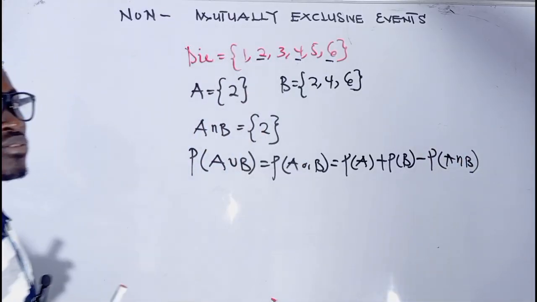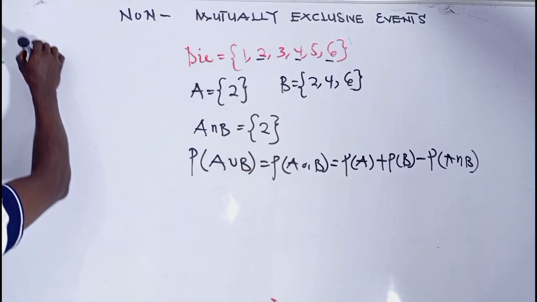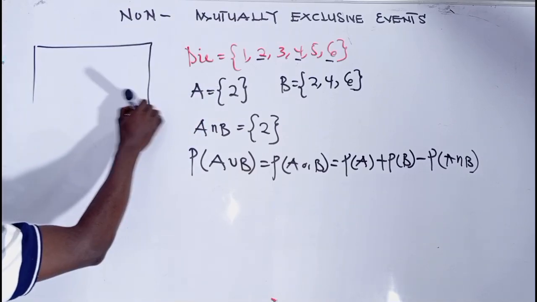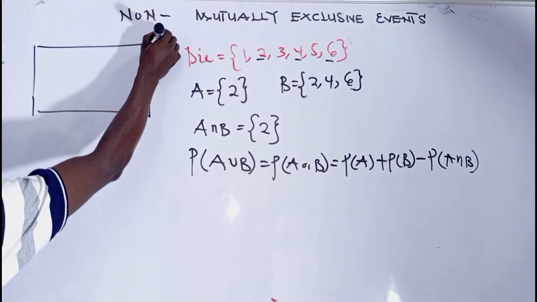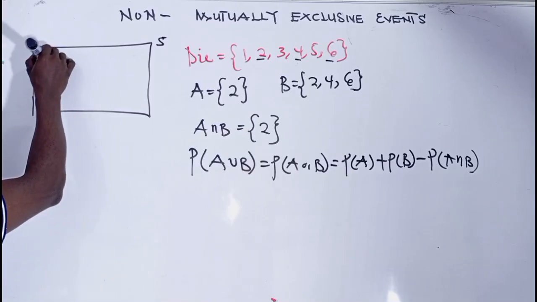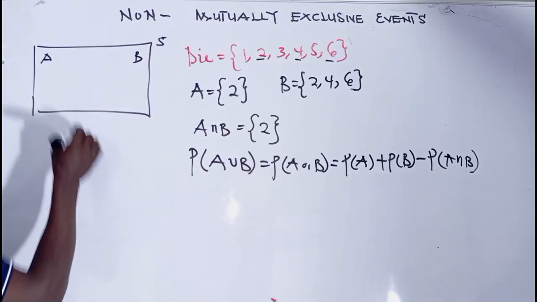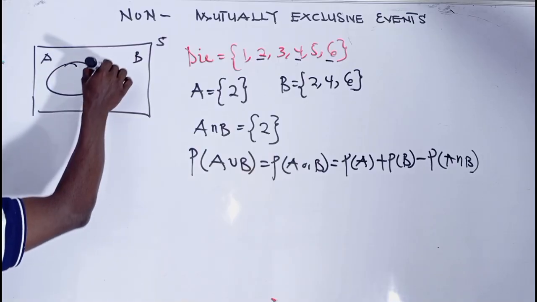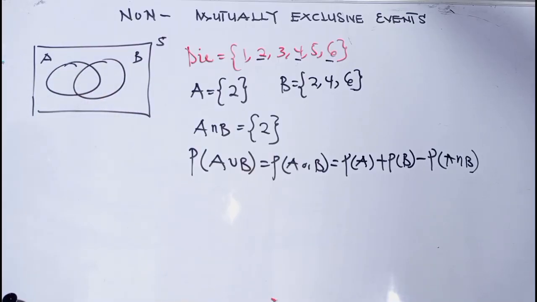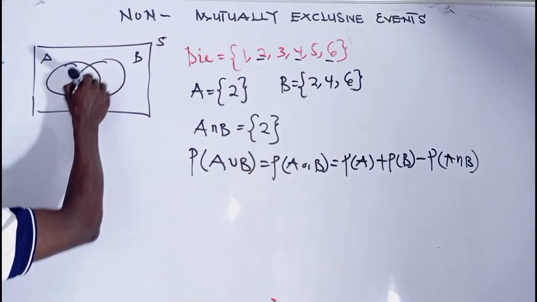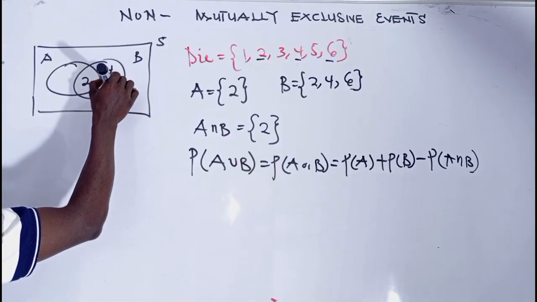So if we are to use the Venn diagram to represent this set, this is what it's going to look like. We have our sample space, we have our event A, our event B. Since they have something in common, the two circles are going to intersect. So we have our 2 here, and then we have 4 and then 6.